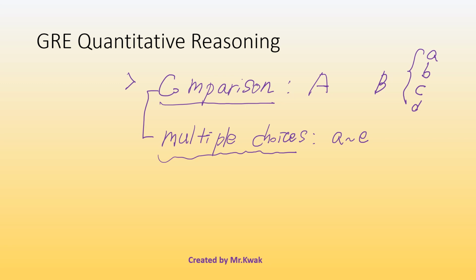So A could be greater, factor A could be larger; factor B could be larger than A; C could be equal; or D could be we cannot figure out given information. As we talked about before regarding the comparison question, even though we can get the exact number or exact result, what we need to do is to figure out just a comparison in an easy way.